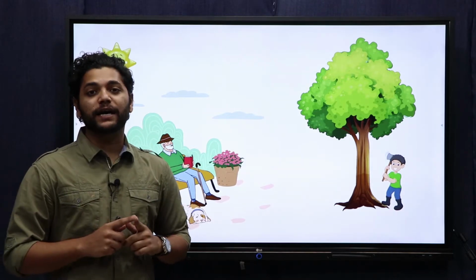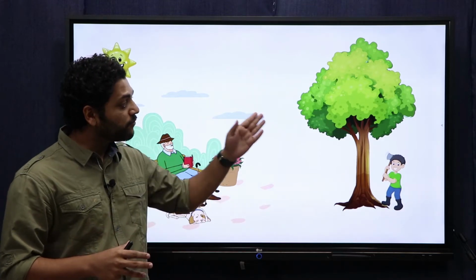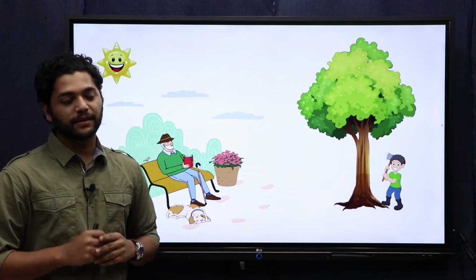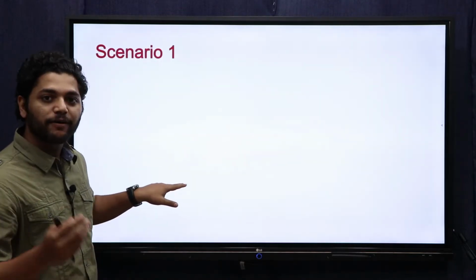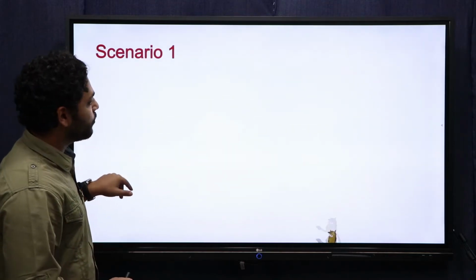But in order to do that, he must know the height of the tree, right? In order to find that out, he must have knowledge about something called angles. So while he figures that out, let us take a step back and understand what angles are and how you measure them. Let us look into scenario 1.